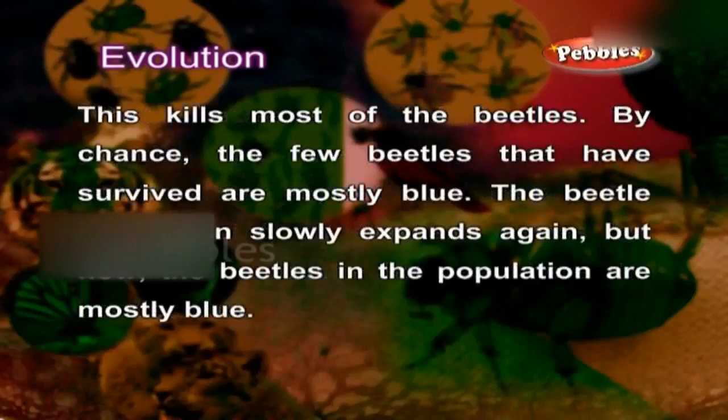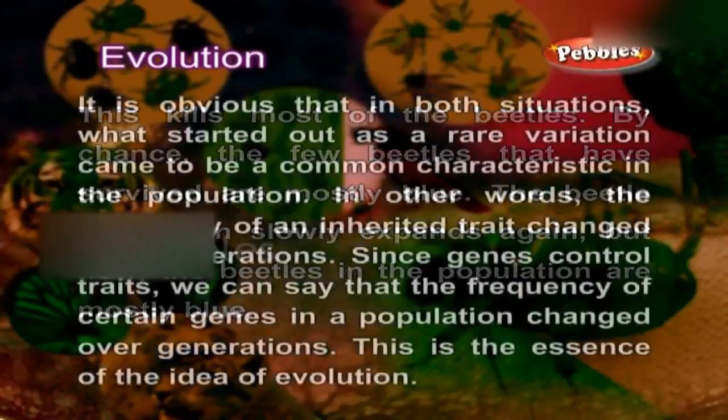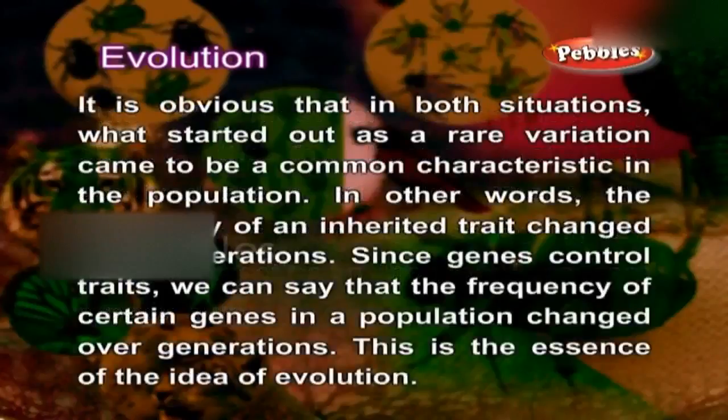This kills most of the beetles. By chance, the few beetles that have survived are mostly blue. The beetle population slowly expands again, but now the beetles in the population are mostly blue. It is obvious that in both situations, what started out as a rare variation came to be a common characteristic in the population.